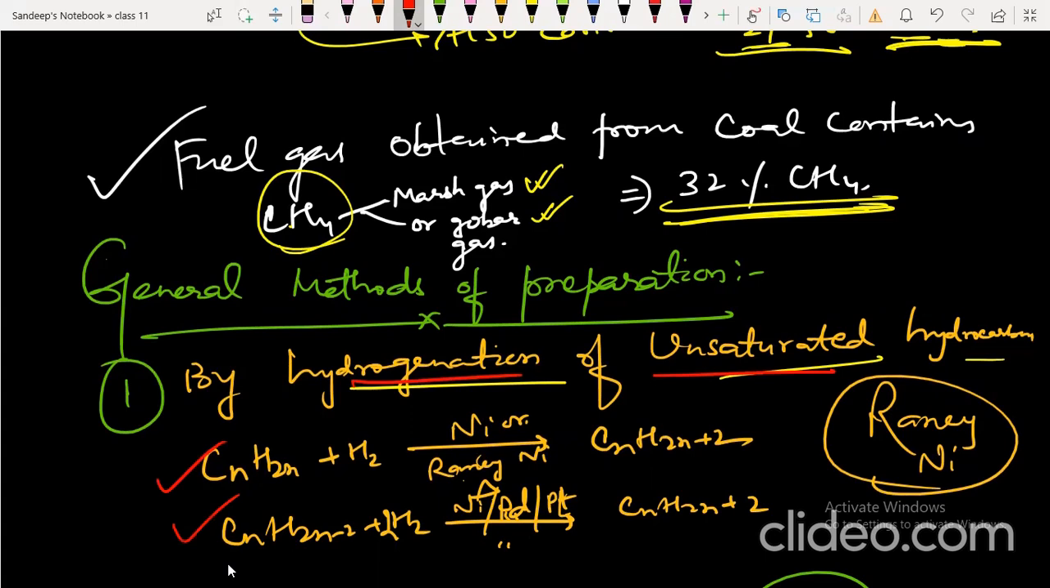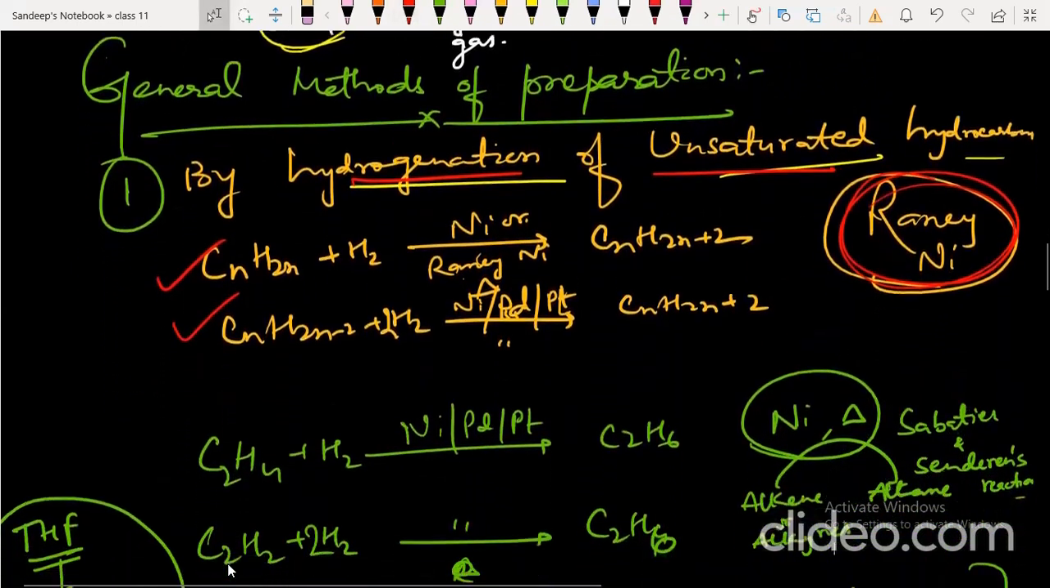With palladium, platinum, etc., the reaction occurs at room temperature. With nickel, the reaction is heated. You can also use Raney nickel to convert alkenes and alkynes to alkanes.